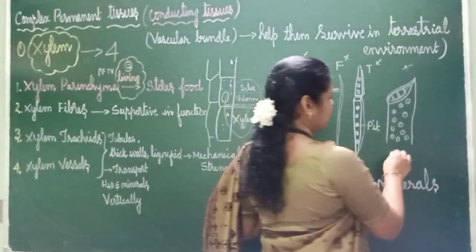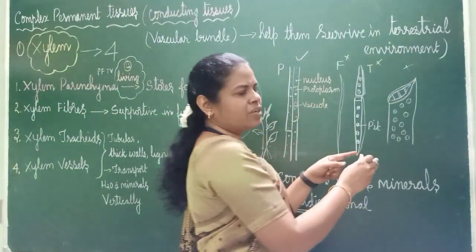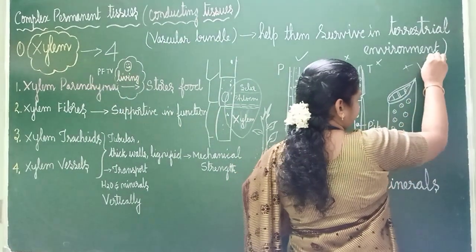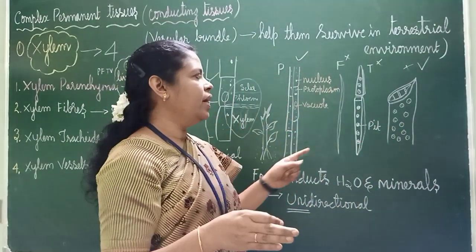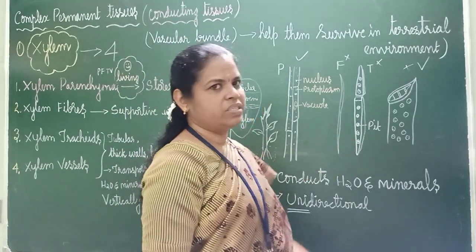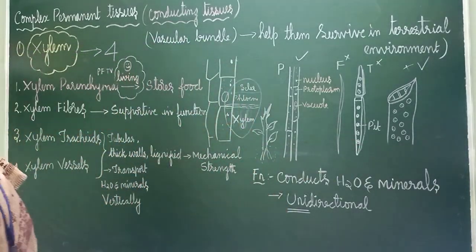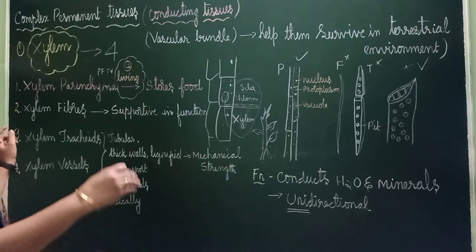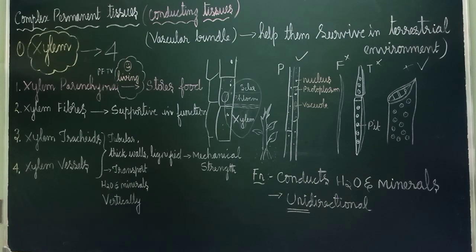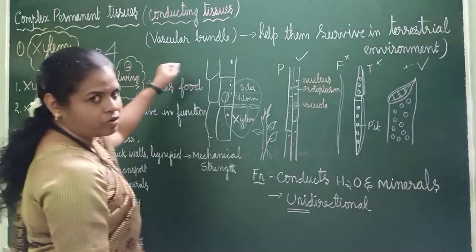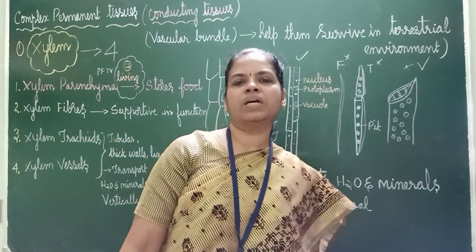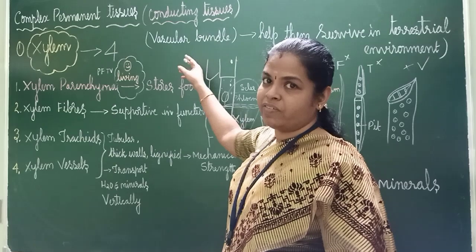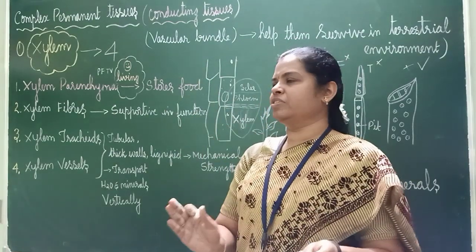And here also this vessels, if you see, this is narrow. Only the difference is this one is narrow and vessels is what? Wide. Okay. And here also pits are there, here also pits are there. So xylem is very easy. Only thing, you will study many more things, but now in the initial days, you will study only a few important basic points. Okay, in future you will study more. So complex permanent tissues are also called conducting tissues because they conduct water and minerals, and they are vascular. They have a vascular bundle, or they are present inside a vascular bundle.